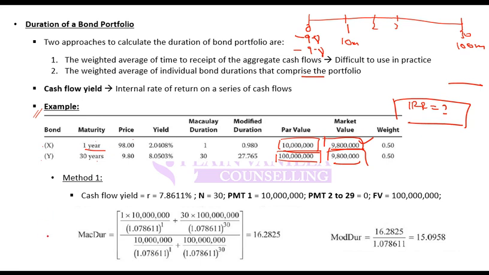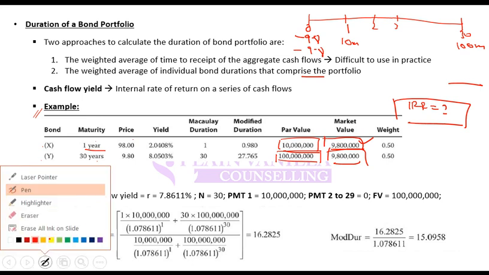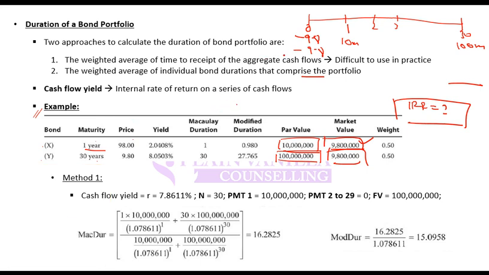Do it with the calculator, calculate IRR with the cash flow register. So cash flow 0 is minus 19.6, cash flow 1 is 10, cash flow 2 is, what is it? 0.